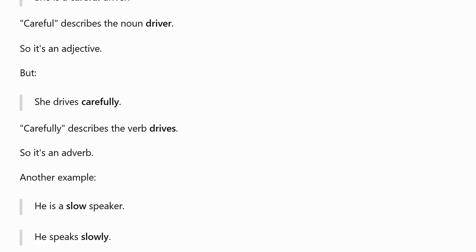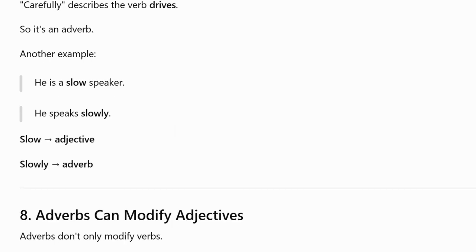Another example. He is a slow speaker. He speaks slowly. Slow, adjective; slowly, adverb.